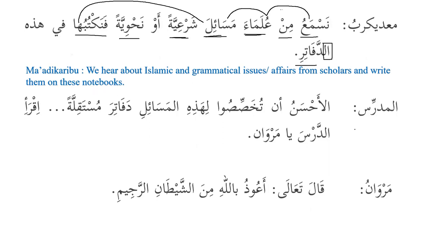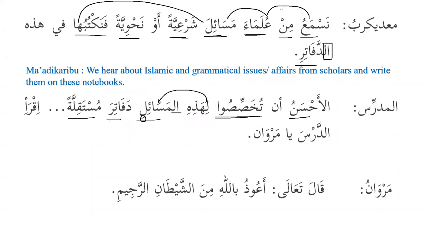Al-Mudarrisu, the teacher. Al-Ahsanu, the best thing is an tukhassisu, that you specify. Khassasa yukhassisu takhsisan is to specify. An tukhassisu lihadhihi al-masaili. Masailu is on the pattern of mafa'ilu, but here it has accepted kasra because we have al with that, and because of li, harf jar li. لهذه المسائل دفاتر مستقلة, separate notebooks. Dafatir, notebooks, mustaqillatan, separate. Now dafatir is mamnu min as-sarf, so it doesn't need kasra because it is basically al-maf'ul bihi al-thani.